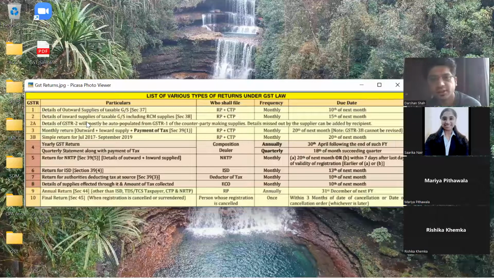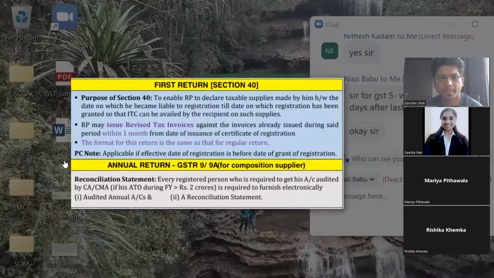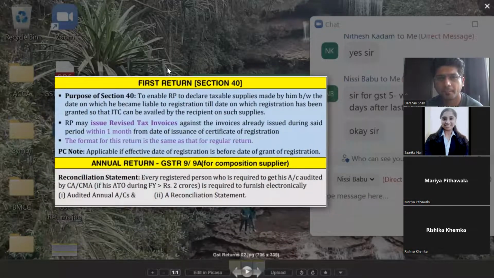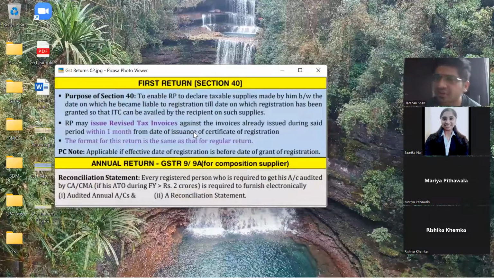All right, chalo, next. So GST returns clear, guys? Everyone is clear with GST returns? Any doubt? Is it compulsory to remember section number? No. For BCom purpose, it is not necessary to remember section numbers. Just remembering the due dates and limits is enough for you. If you quote the section number, well and good, but don't quote the wrong section.